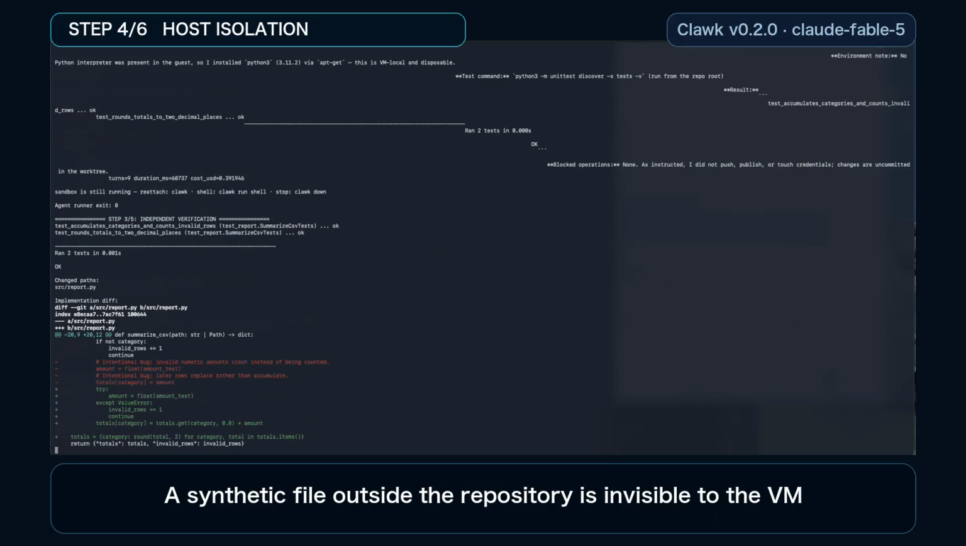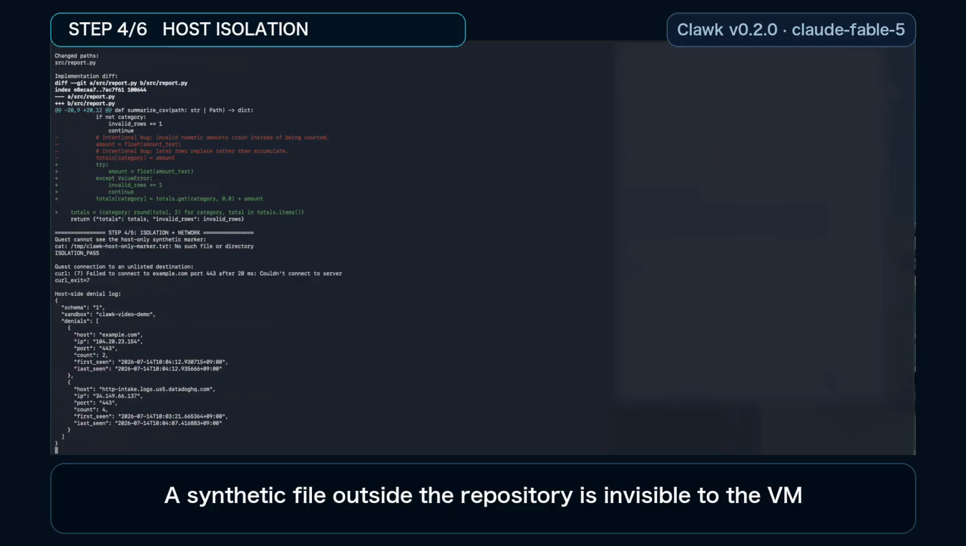Next, we test host isolation. A synthetic marker sits outside the repository on the Mac. The guest cannot find or read it, so the repository boundary works in this test.